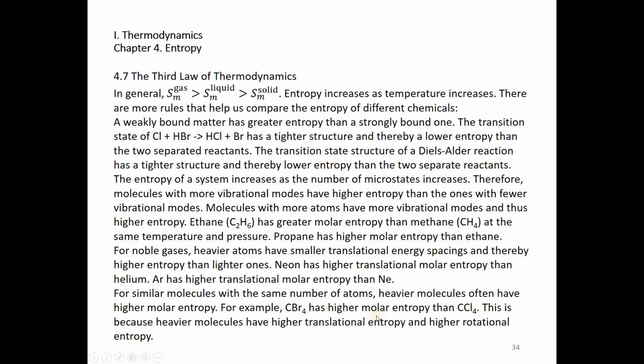It has a higher molar entropy than carbon tetrachloride. This is just because the heavier molecule has higher translational entropy. And also, a heavier molecule often has a higher rotational entropy as well. So overall, heavier molecules have a higher entropy than lighter molecules if they have roughly the same structure.